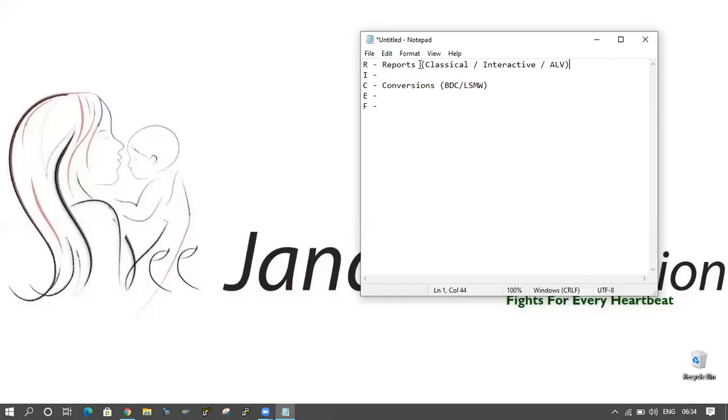Until now, we have covered the reports concept and the conversions concept. The remaining concepts are interface, enhancements, and forms. Today, I will start the interface concepts. It will take 2 to 3 days. Here I have to show you SAP to SAP and SAP to non-SAP, but I don't have a non-SAP system here. If I had one, there would be some configuration part.